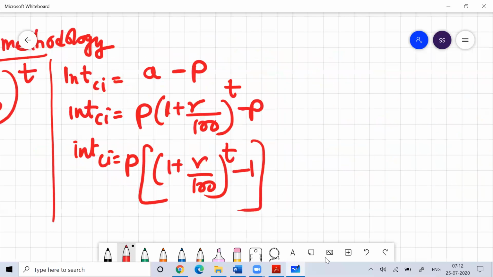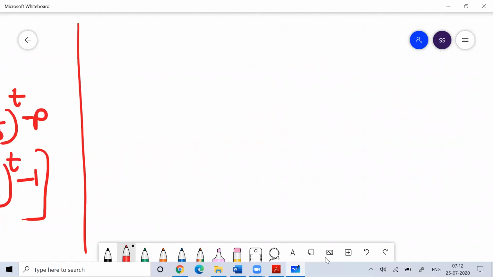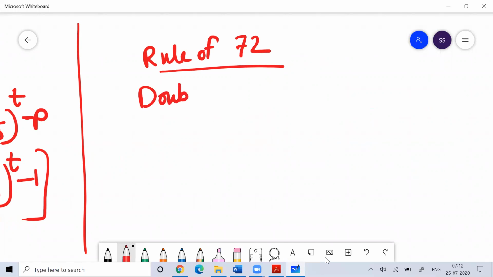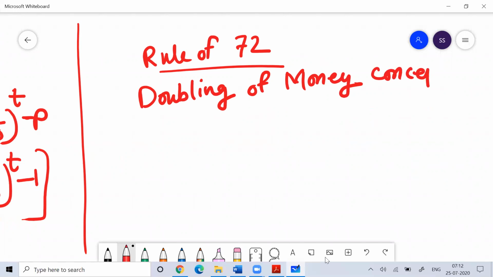Normally, when we work on the concept of compound interest, remember the rule of 72. The rule of 72 applies whenever we talk about the doubling of money, and this works on compound interest, not on simple interest.